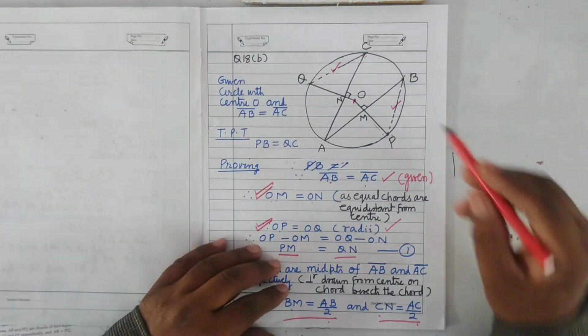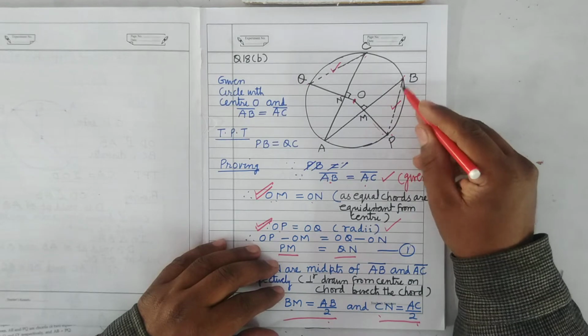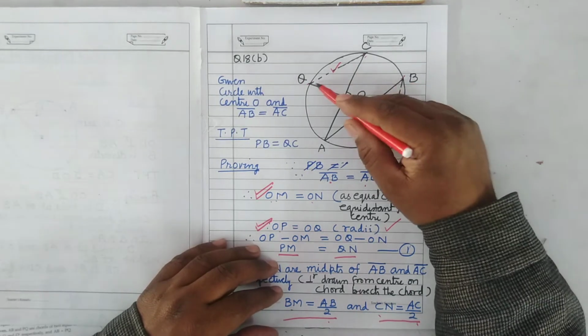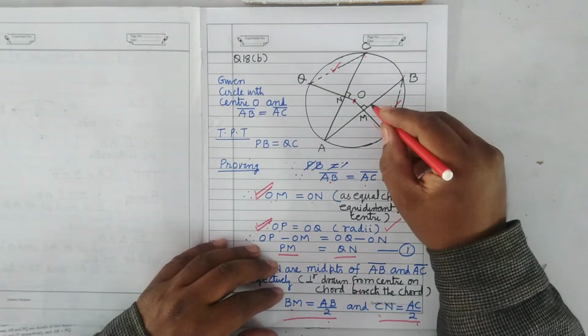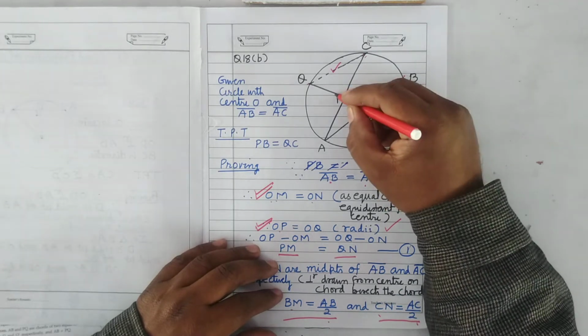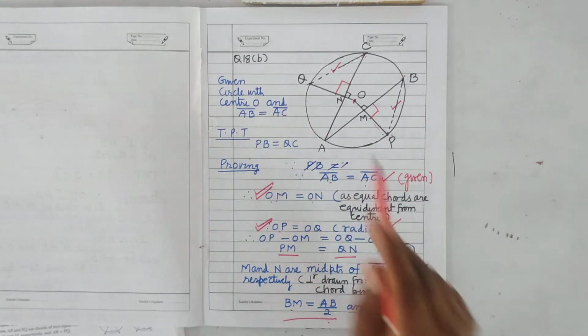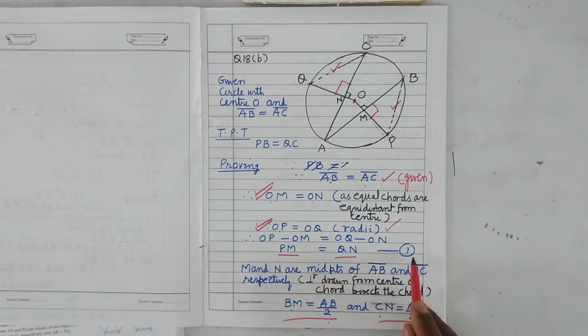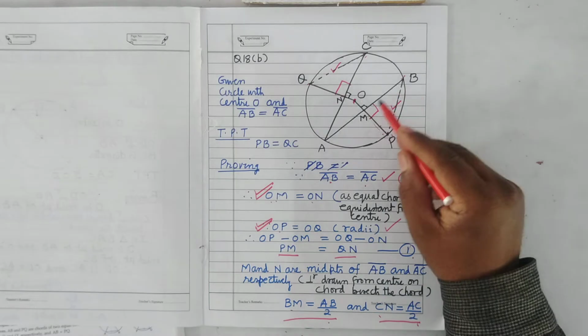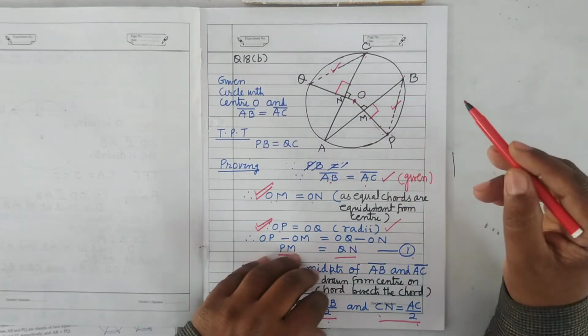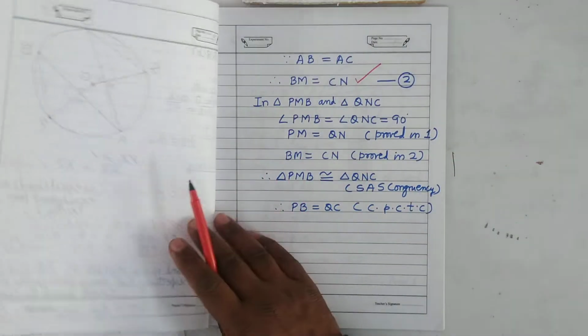Now you can see here, in triangle PMB and triangle QNC, this angle is equal to this angle. Why? Because they are 90 degrees. PM equals QN, that you have proved in equation 1. BM equals CN, that you have proved in equation 2.